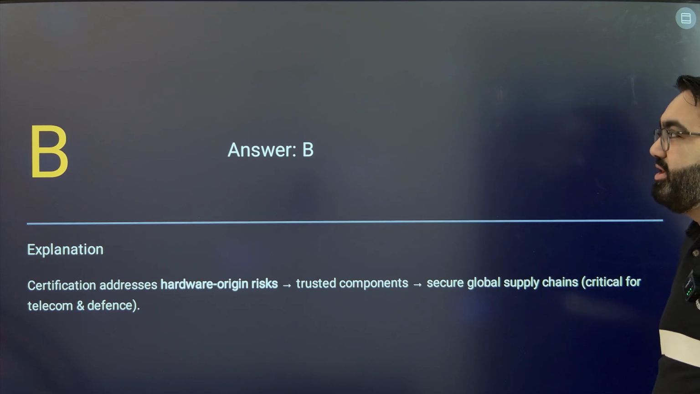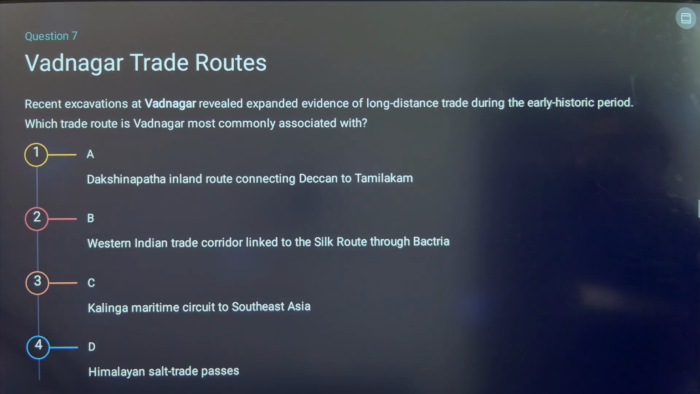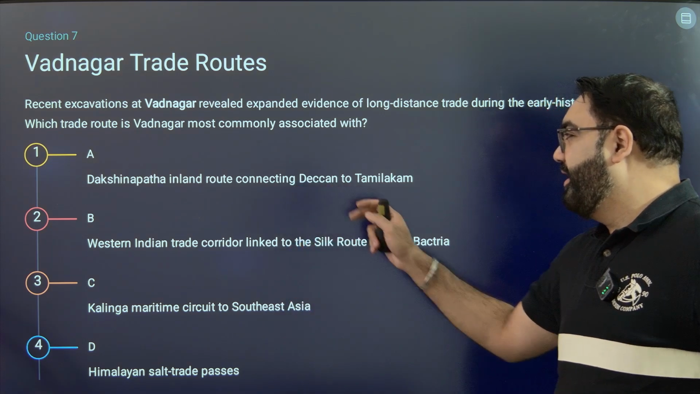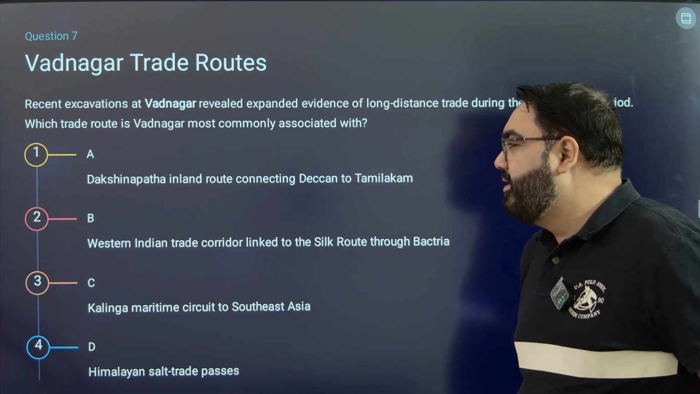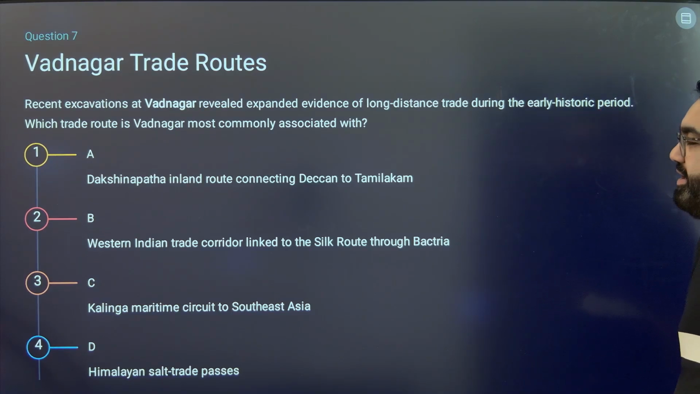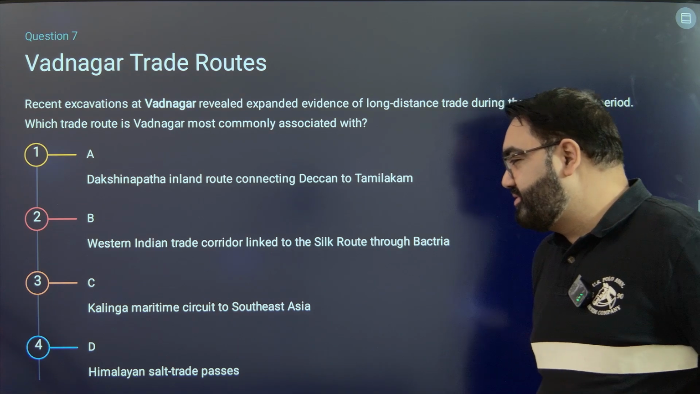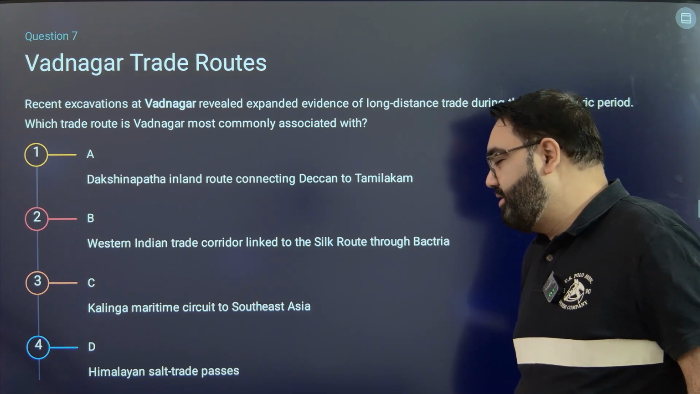Moving on to question number 7 then. Recent excavation at Vadnagar revealed expanded evidence of long-distance trade during the early historic period. Which trade route is Vadnagar most commonly associated with? First, is it the Dakshin Path inland route connecting Deccan to Tamilakam? Second, Western Indian trade corridor linked to Silk route through Bactria. Third, the Kalinga Maritime Circuit to Southeast Asia. Or fourth, the Himalayan salt trade passes.